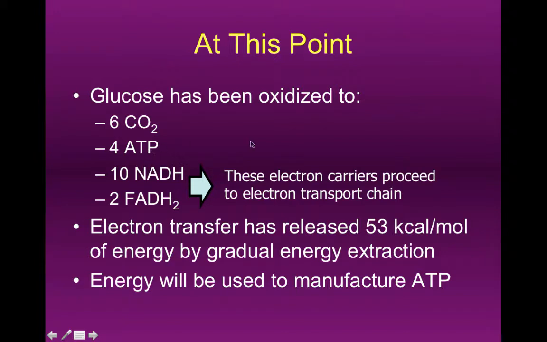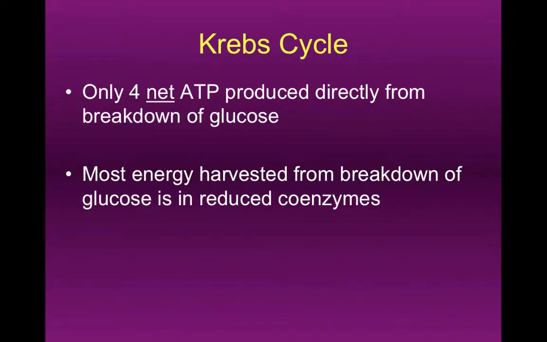But once we get to the electron transport chain, that's going to serve as an energy converter. It's going to allow us to convert energy in the form of electrons in our electron carriers into energy in the form of ATP. And that's where the big payoff is going to be in terms of ATP, during the electron transport chain. Right, so again, the Krebs cycle gives us 2 ATPs. We had 2 net ATPs also from glycolysis.